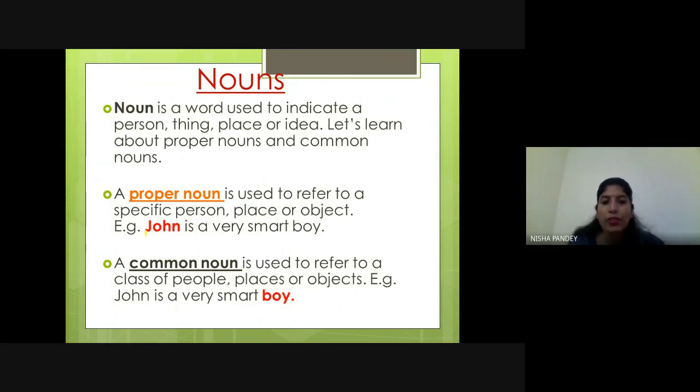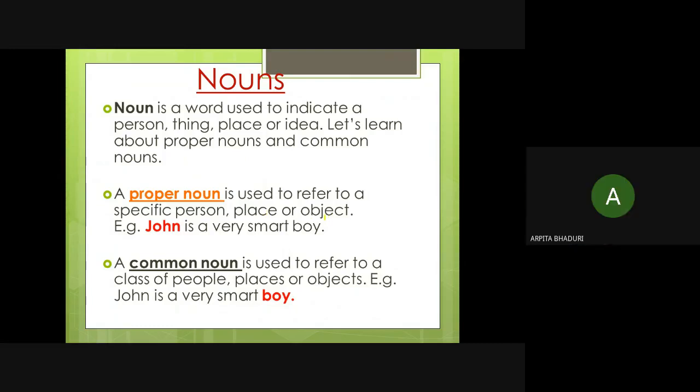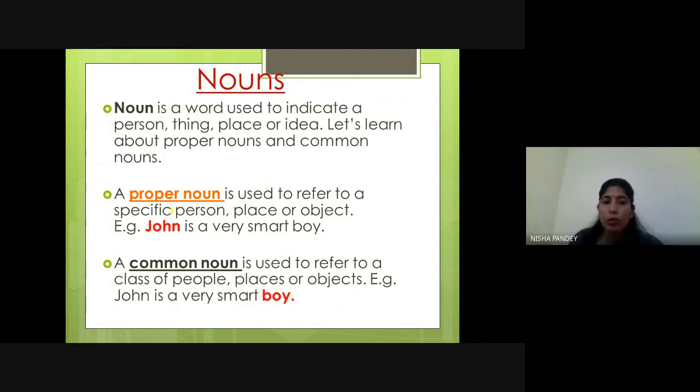You can see John, because John is referring to a specific person, to a particular boy, right? So proper noun gives an exact address, we can say. It gives an exact address to a particular person or place or any object. That is known as proper noun.